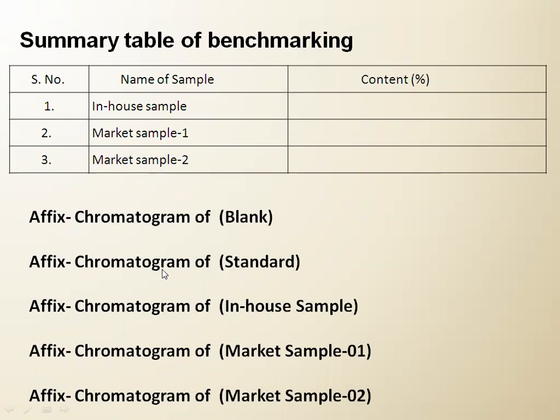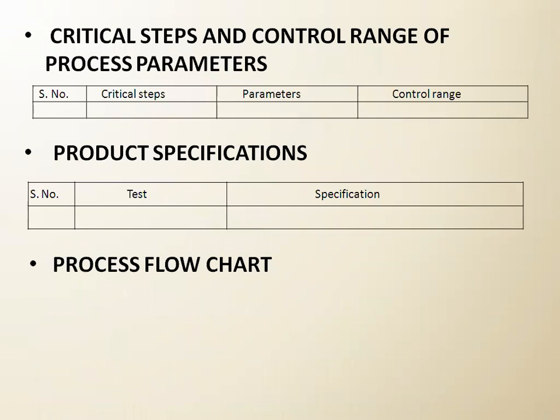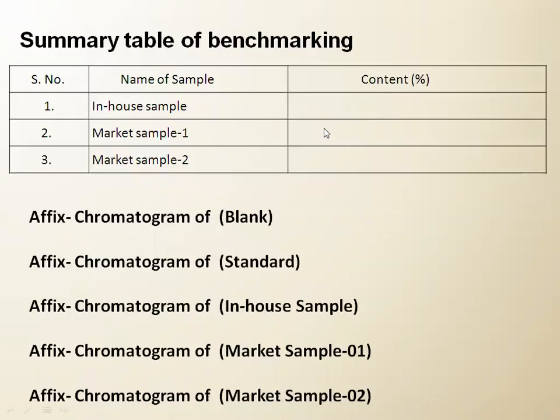Then standard. Standard means if that drug is available in standard form, there are some agencies which supply that standard, or the material which we require we receive from many raw material suppliers, so we can say they are the standard one. Then we have to fix the report or the chromatogram or the graph of our sample, then the marketed sample, and then we have to compare. We have to write the percentage here.